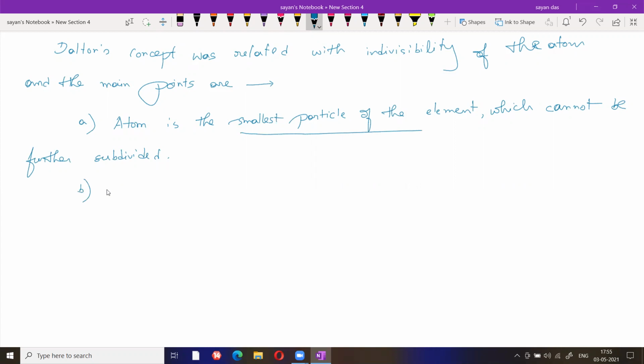Second point, atoms of the same element have similar atomic mass, and different elements have different atomic mass.